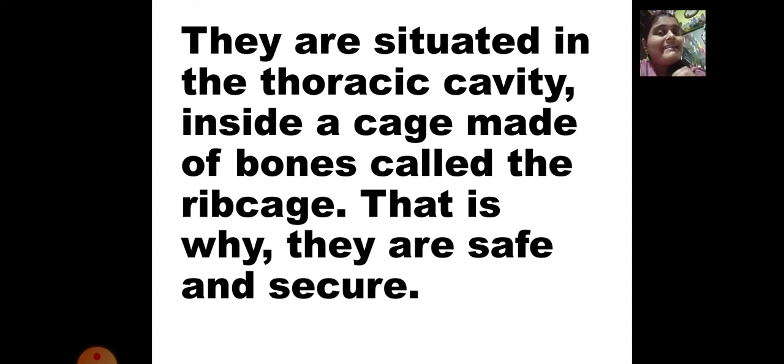How many lungs do we have? We have two lungs. And where are they situated? They are situated inside the thoracic cavity, that is in your chest. The heart and the lungs are covered by a rib cage which is made up of bones, and that is why they are safe and secure.